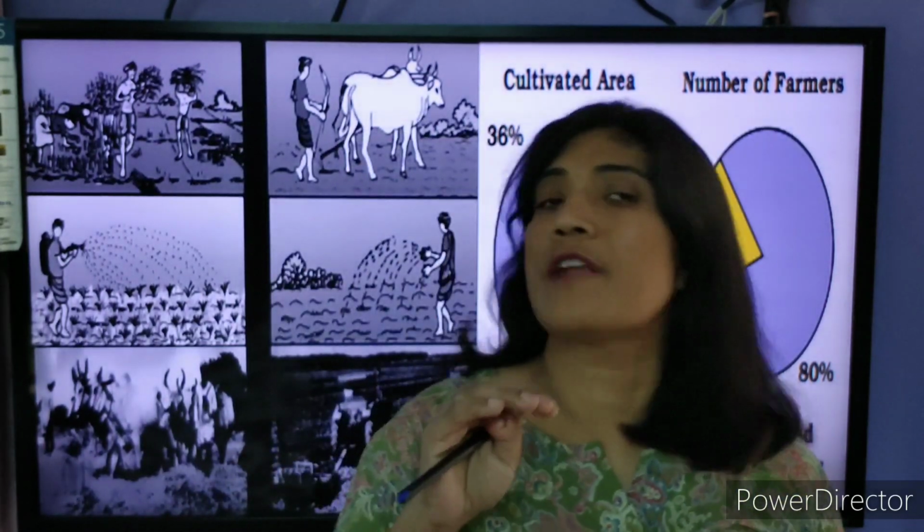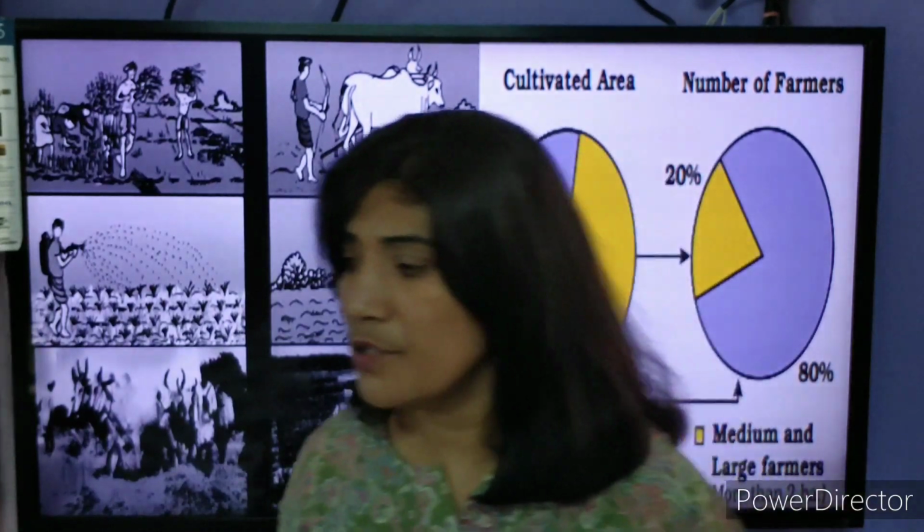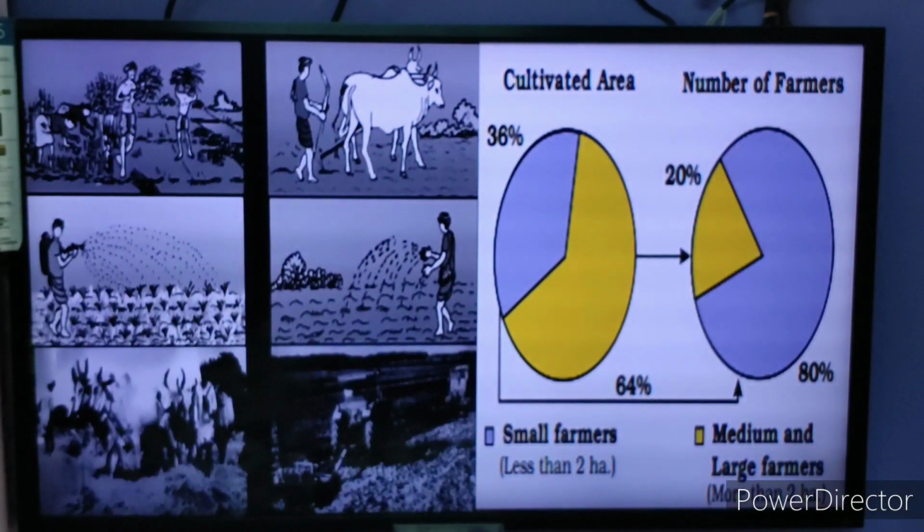We have different standard units. Hectare is the standard unit. Okay. So here you can see, students.